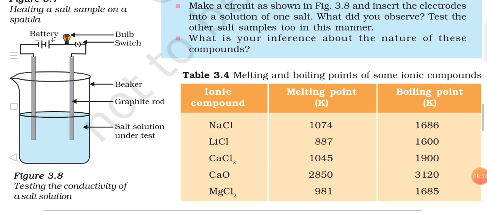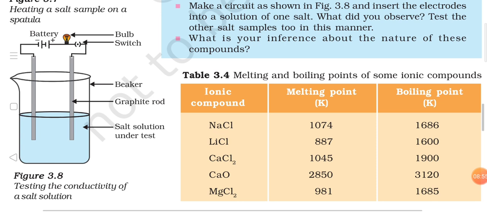So what is your inference about the nature of these compounds? Whatever answers we have discussed for the questions given in the activity, you can definitely form your own conclusion, your own inference about the nature of these ionic compounds. Try to get the conclusion by yourself. At least that will help you to remember this and learn these things in a proper manner. Just make the points: what are the important points in the answers we have discussed today for the questions given in the activity, that is, what is the nature of the ionic compounds. And again in detail we will be discussing these points later in the same topic.